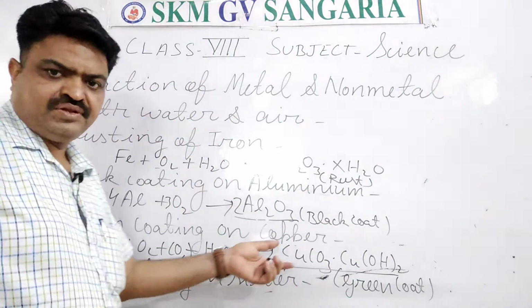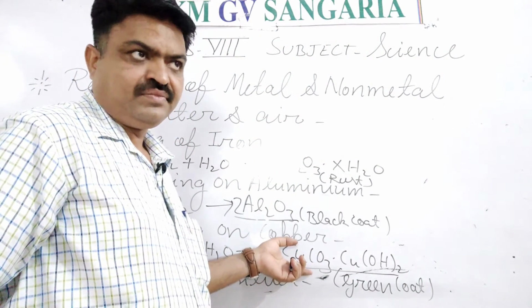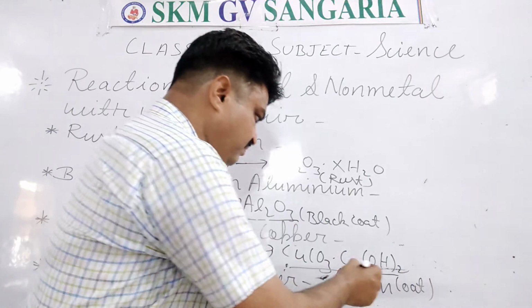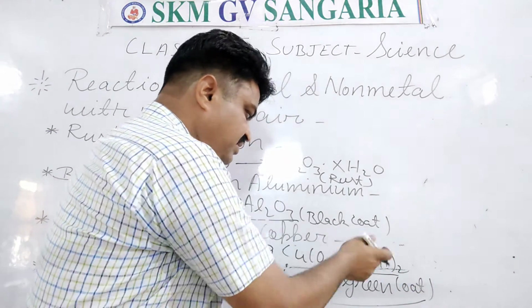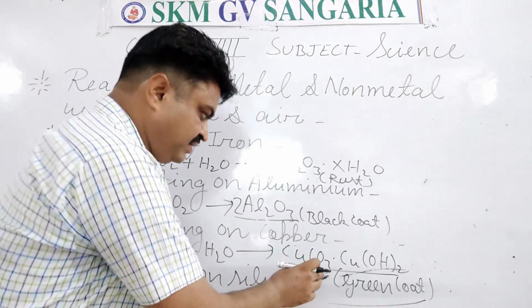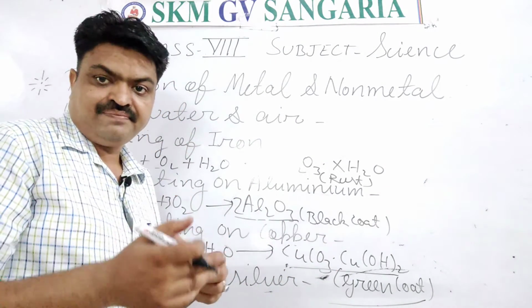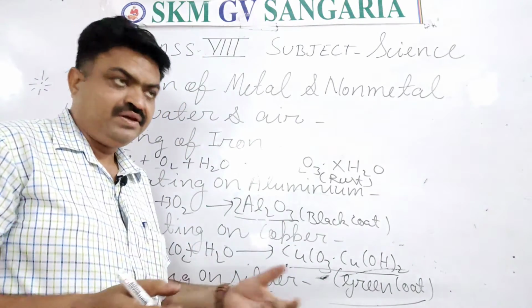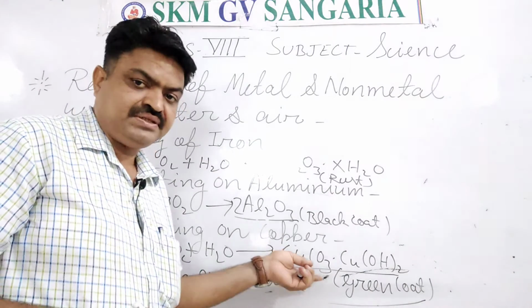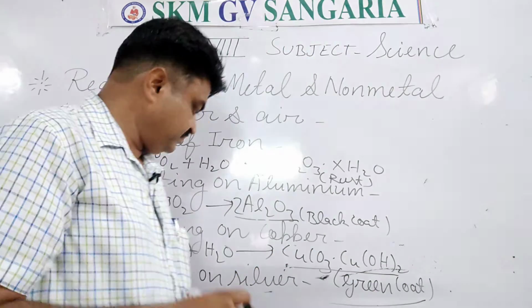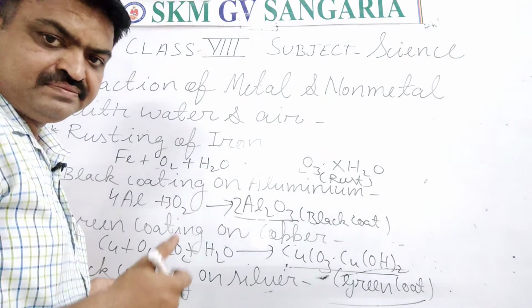Means due to the formation of basic copper carbonate, copper has a greenish appearance on it, and that green coat is known as basic copper carbonate.